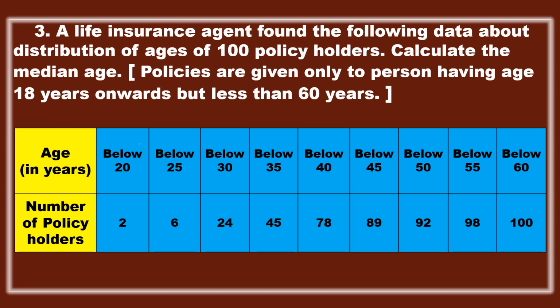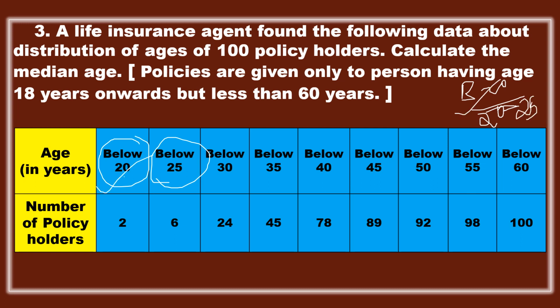Here you observe carefully: below 20. So my first class interval will be below 20 only, because we don't know whether it is taken from 18 to 20 or 19 to 20. So the first class interval you need to write in this way only. For the next one, below 25, since I already wrote the below 20 values, I can start from 20 to 25, then 25 to 30, in this way.